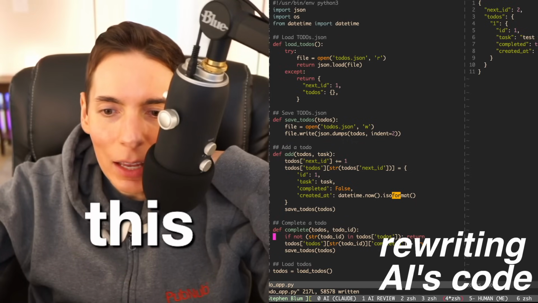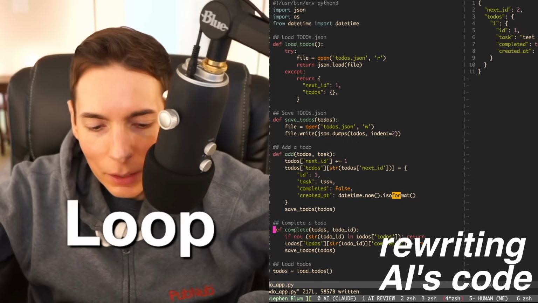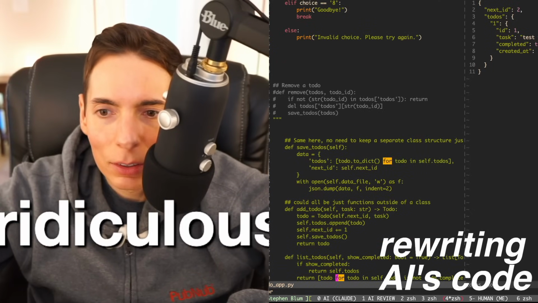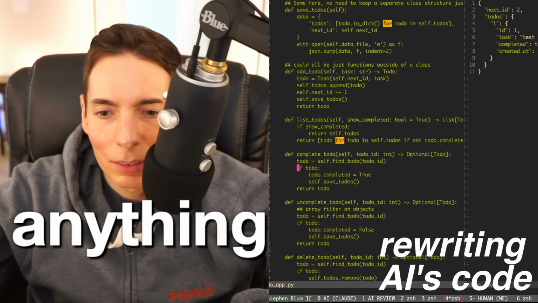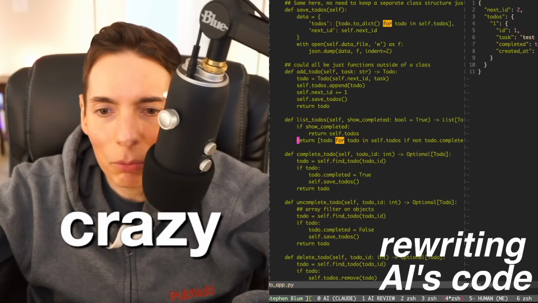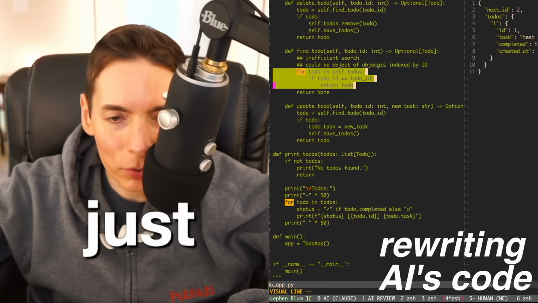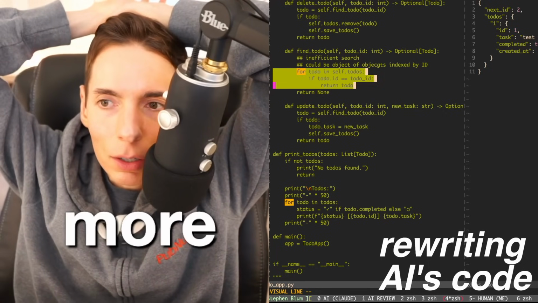Look at this. Anytime we want to mark an item complete, we no longer have to do a for loop. Isn't that crazy what it was doing before? Look at this ridiculousness. Every single time, it had to do a for loop to do anything, right? It's crazy what the AI was doing, and it's just so wasteful. The plan is to do more code, more AI.